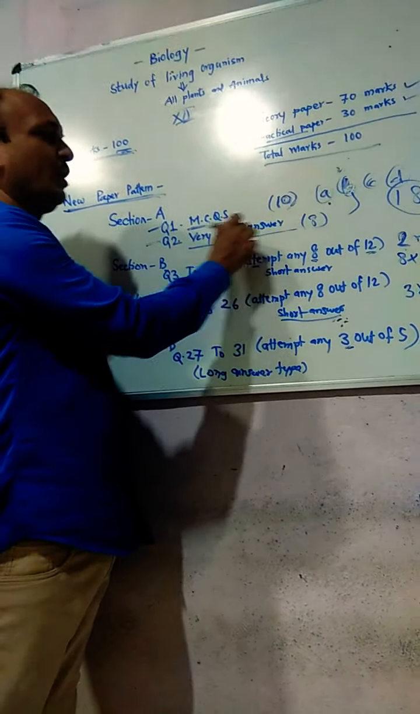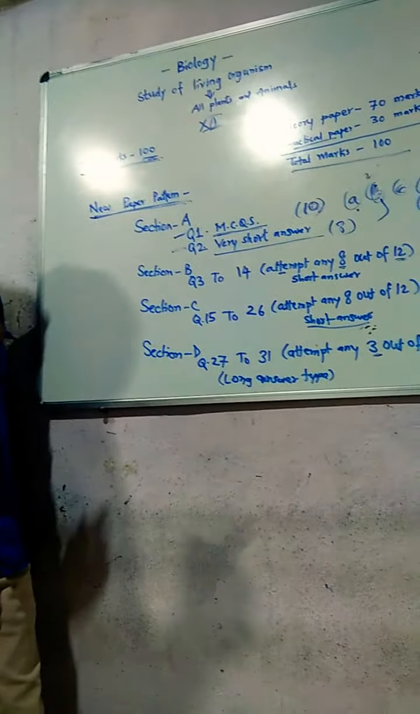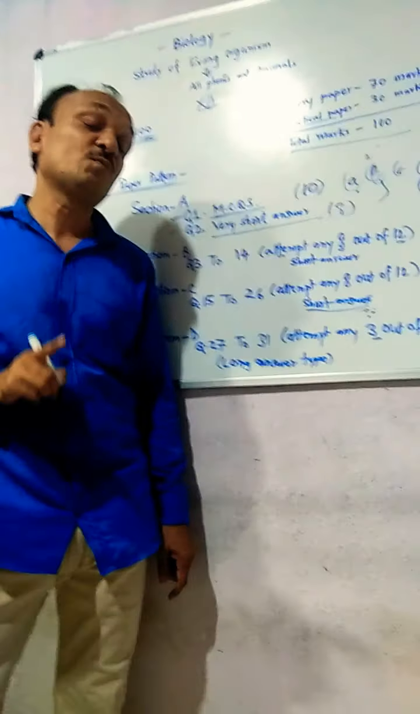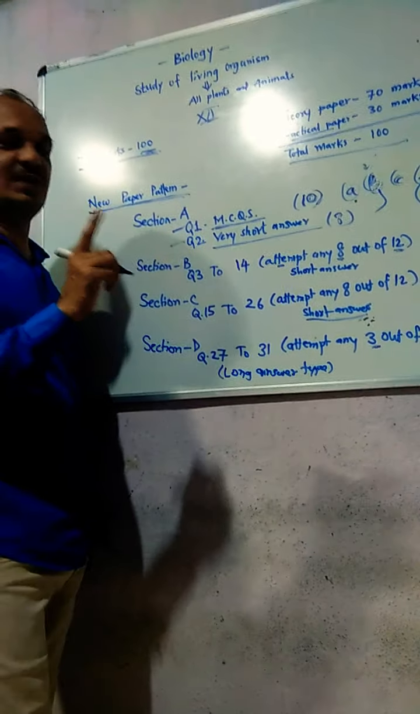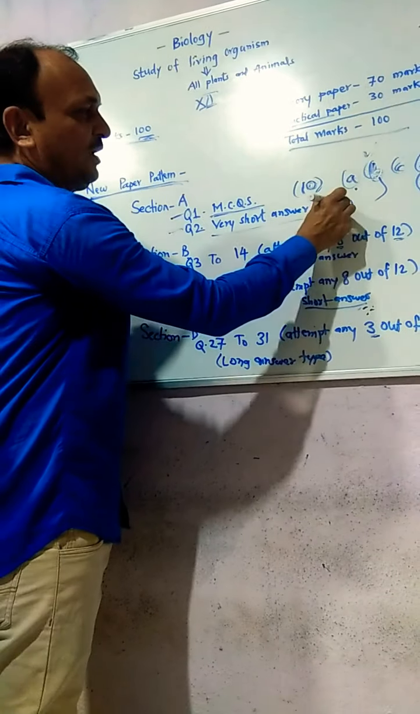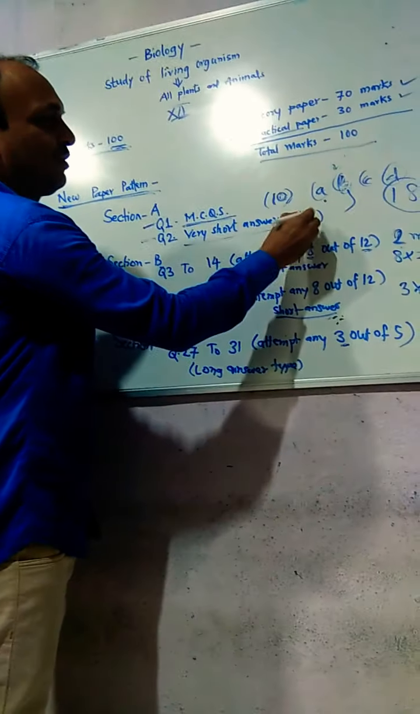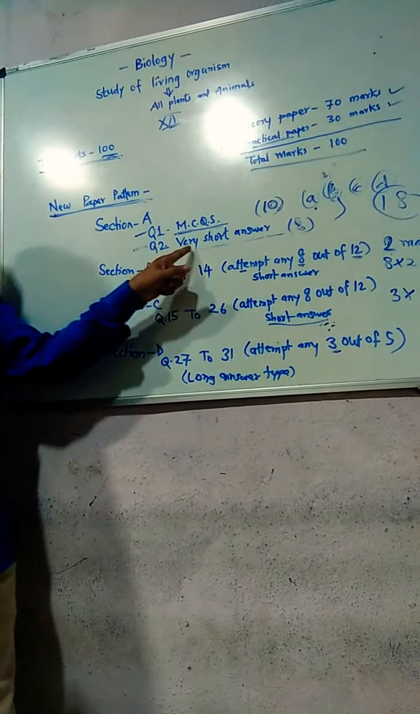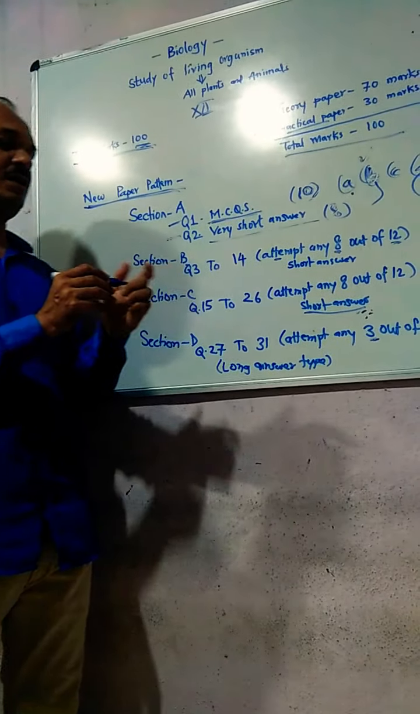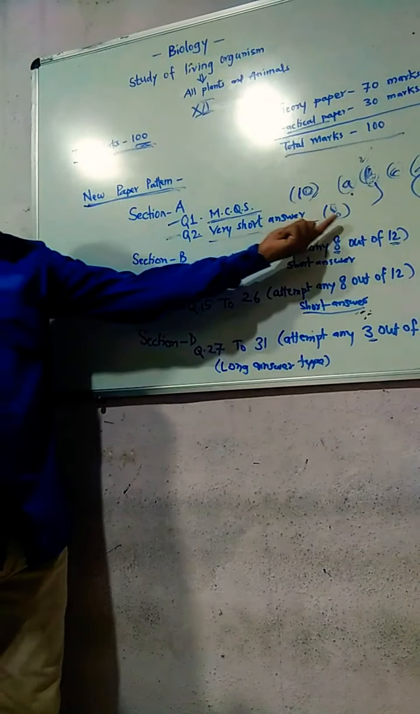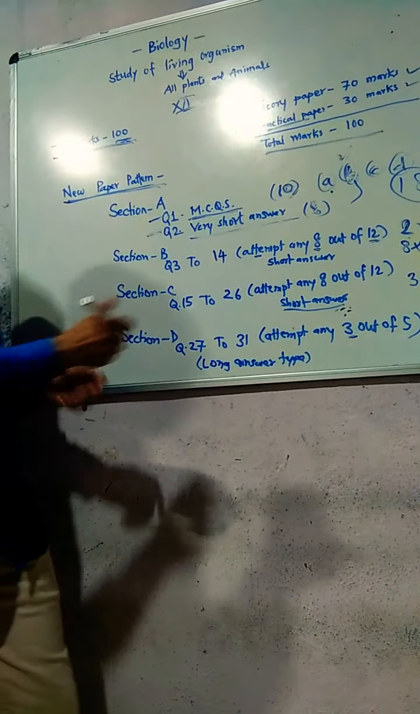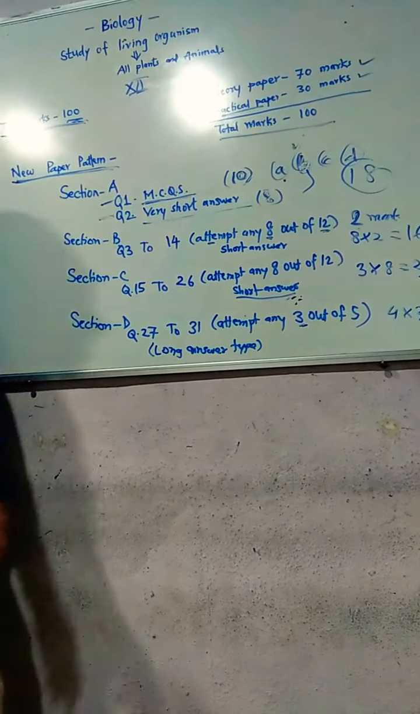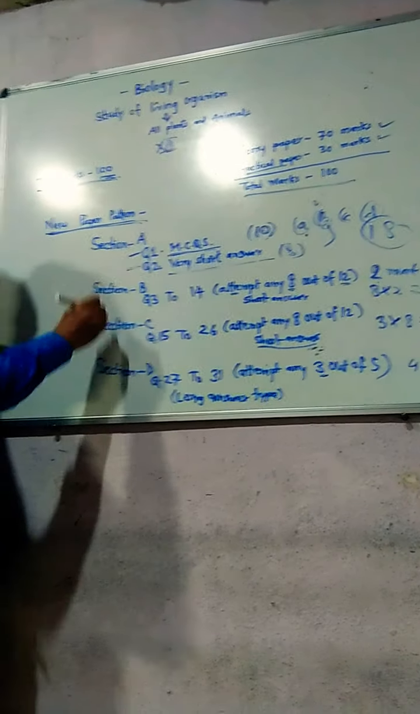In question number 2, very short answer means the answer will be only one word or one sentence. Each question carries 1 mark, and there are 8 very short questions. So section A is 18 marks. Now come to section B.